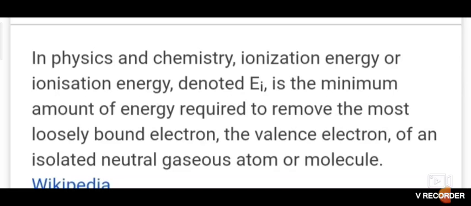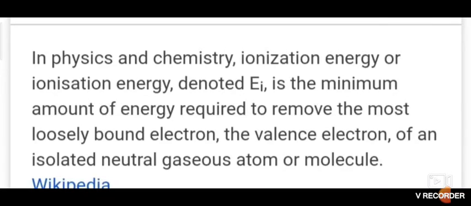So what do you mean by ionization energy? It is the property that represents the tendency of an atom to lose an electron, correct? To remove an electron from an atom, the nuclear pull over it has to be overcome. Hence, energy will be required for this process. So what happened to an element? The element will lose an electron.